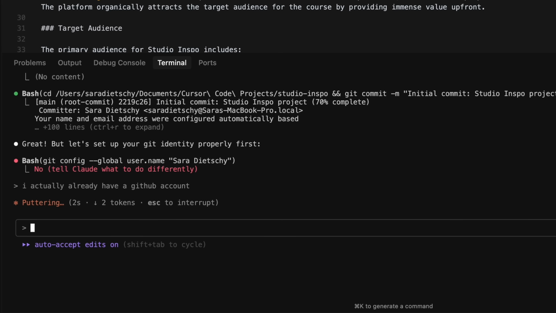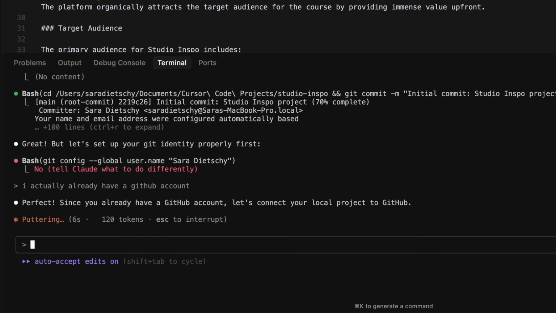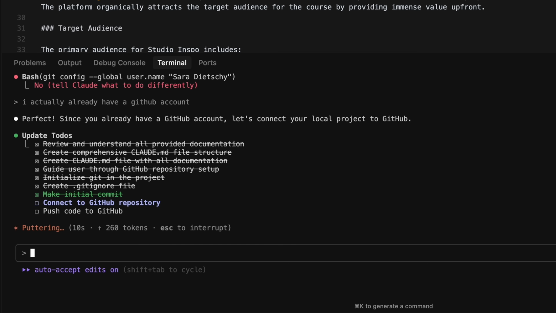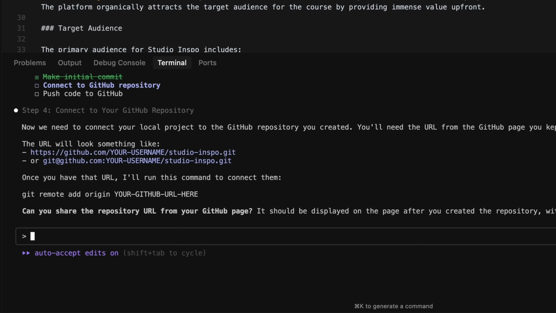GitHub can be confusing in the beginning too, but once you have Claude Code set up, it's really easy to just ask Claude Code and have it help you set up your GitHub from scratch. At every step, if you're confused, just ask what it's doing. GitHub is super crucial for version control and for deploying your website later on, so do not skip this step. Even if I go back to V0 and start using it again, I'm still going to link my GitHub there. I was not doing that initially because I don't really trust V0's version control anymore, since I was having some issues.